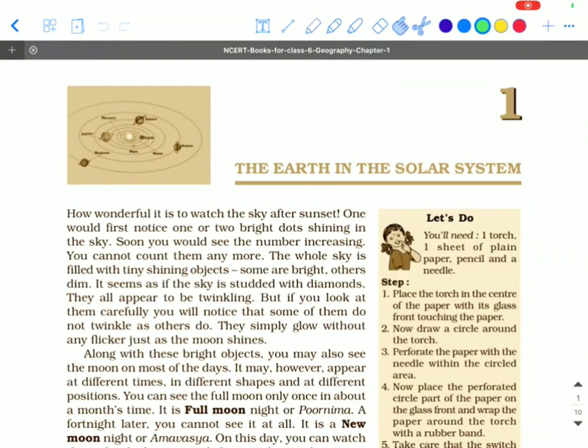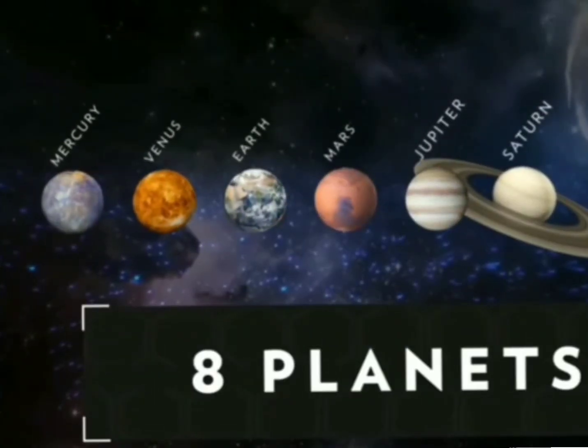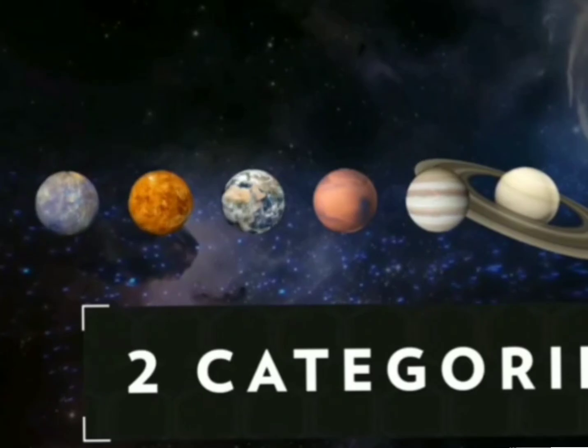Now starting with the word solar system. It is the region of the universe near the Sun that includes the Sun, 8 planets, their moons or satellites, and objects like asteroids and comets.